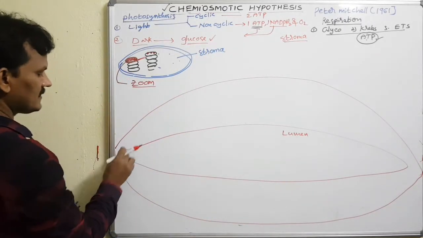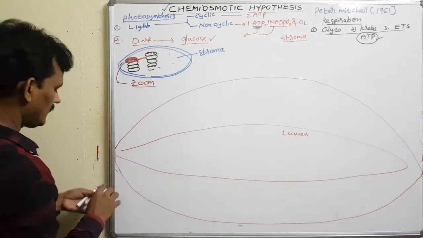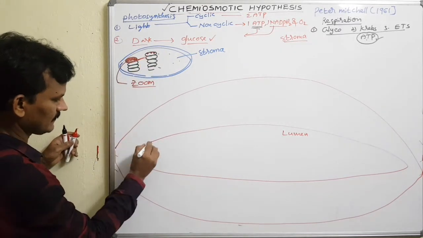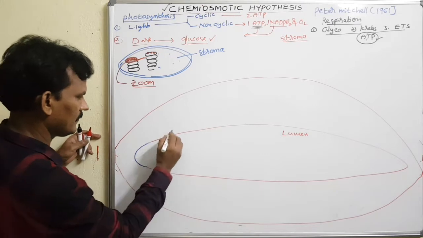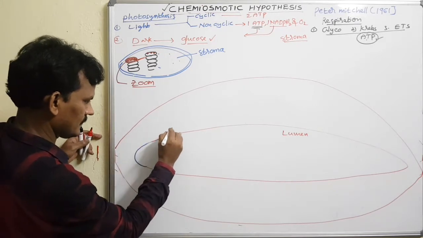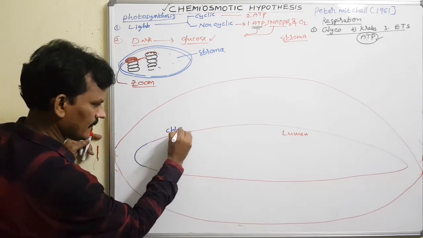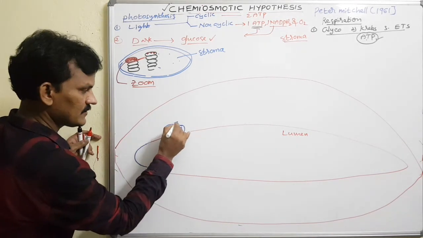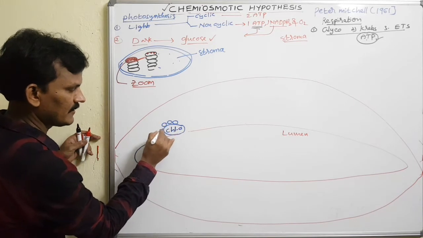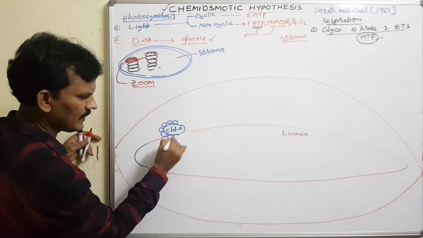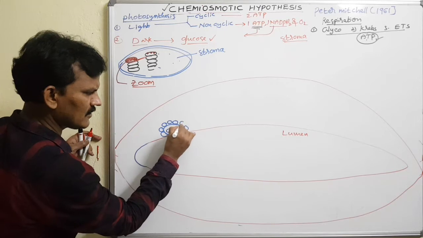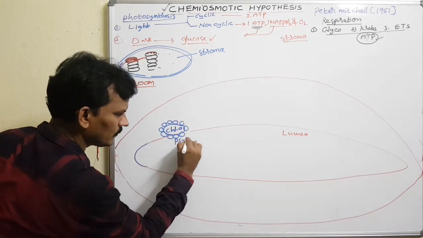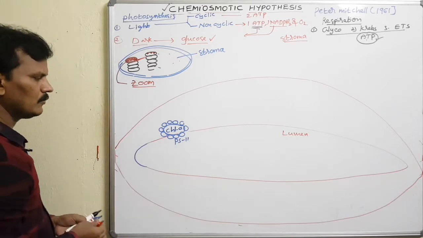So what pigments are noticed? In the thylakoid, chlorophyll pigments are present. This is the chlorophyll A, the reaction center chlorophyll A. It is associated with many other pigments, the accessory pigments like chlorophyll B, carotenoids and xanthophylls. All of these form one unit called photosystem 2.